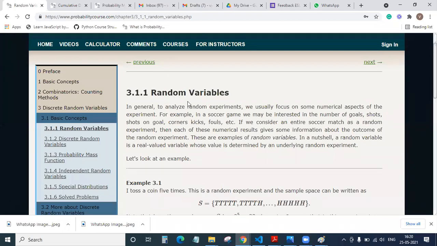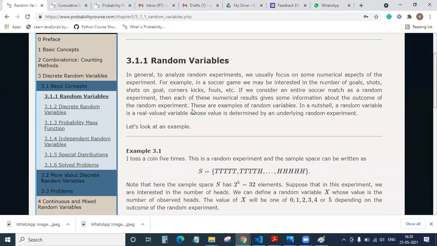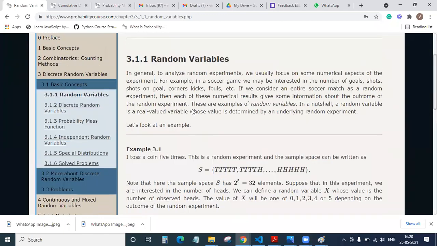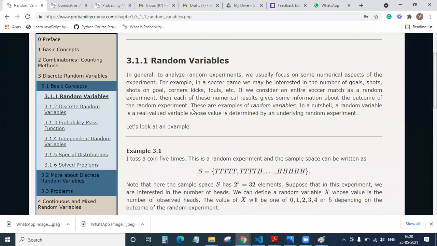See, the best example for a random variable is, say, you toss a coin. When you toss a coin, there are 2 possibilities. Either you get a head or you get a tail. So when we say either we are getting a head or we are getting a tail, that is nothing but your random variable. It is called a random variable.